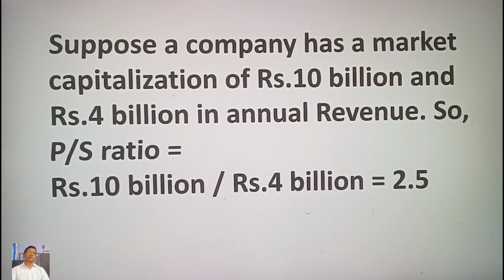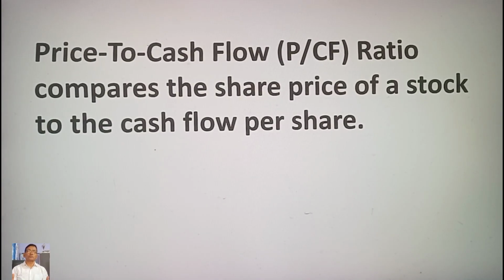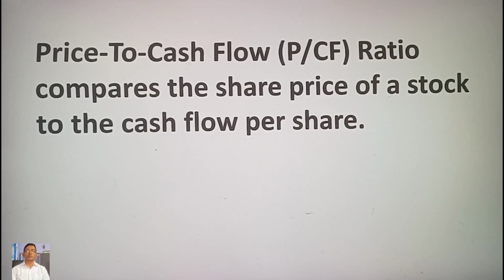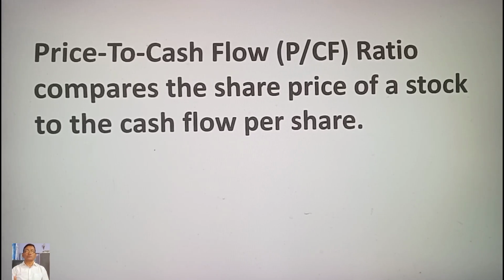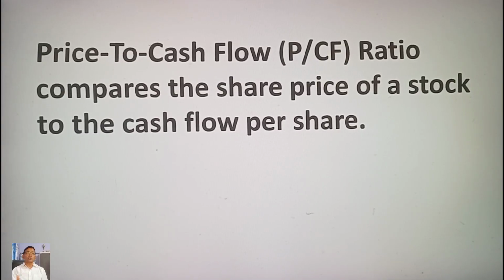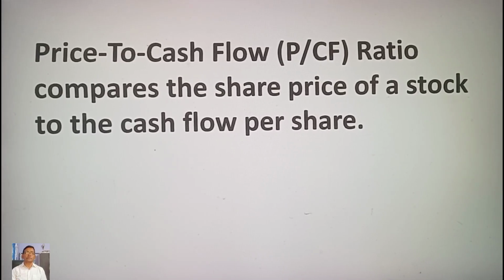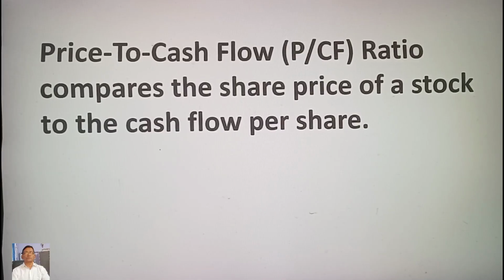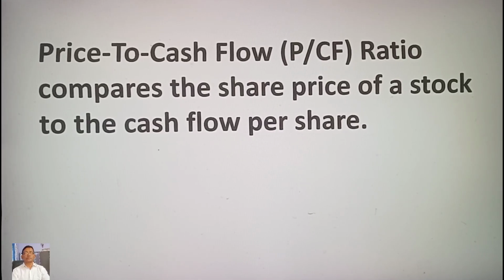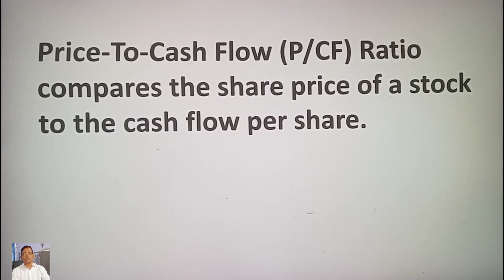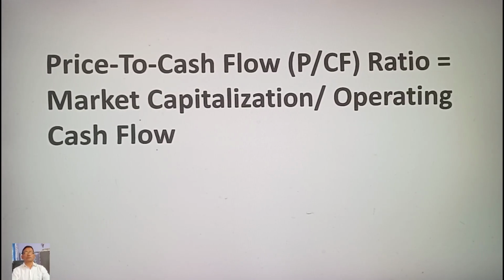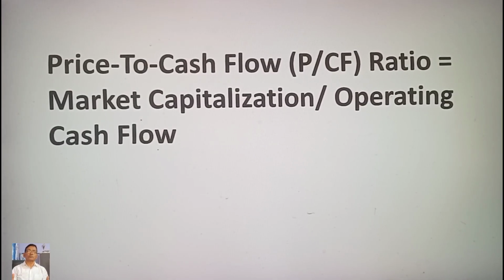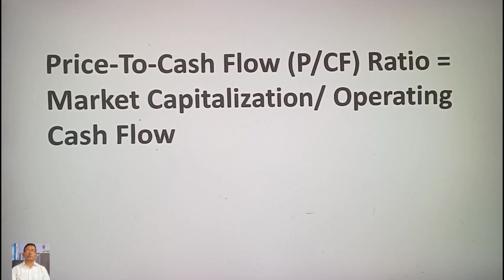Fourth, price to cash flow ratio, P/CF. Price to cash flow ratio compares the share price of a stock to the cash flow per share. A higher P/CF ratio indicates that a stock is trading at a premium to its cash flow generation. A lower ratio indicates the stock is undervalued relative to cash flow. So, price to cash flow P/CF ratio is equal to market capitalization divided by operating cash flow.